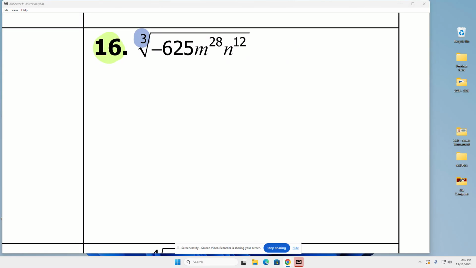Did I miss something here? I think maybe I did. I skipped over the one value that works. I skipped over 125. My fault. Will 625 divide evenly by 125? Yes, 5 times 125 goes into that. So we're going to simplify this using the cube root of negative 125. And like we said, it went in there 5 times.